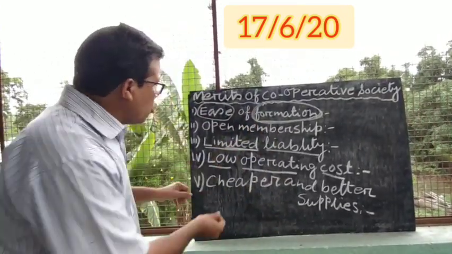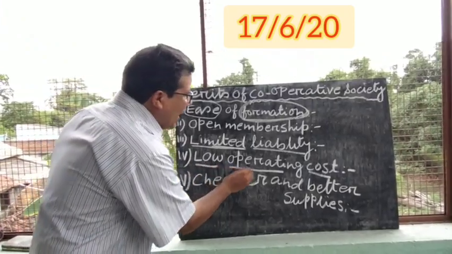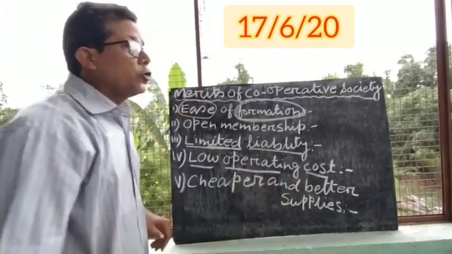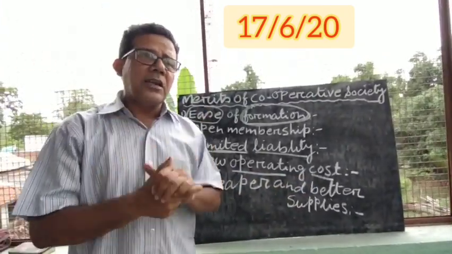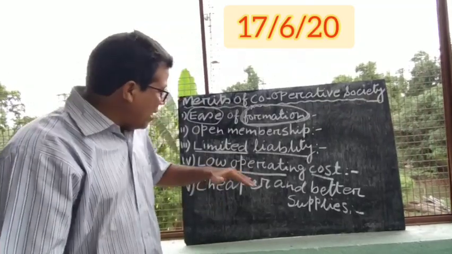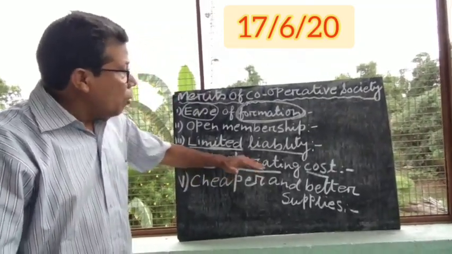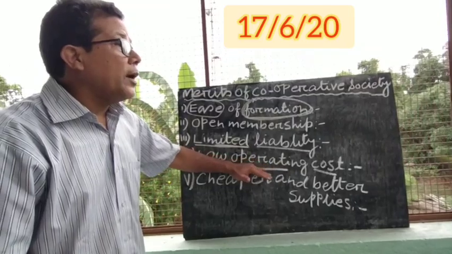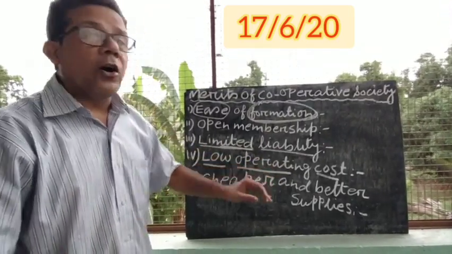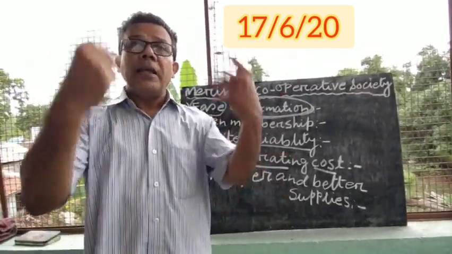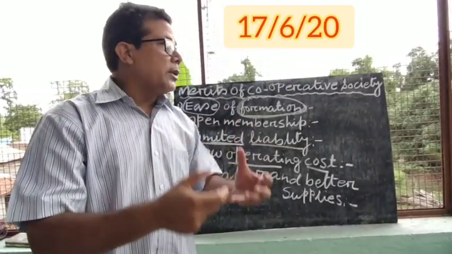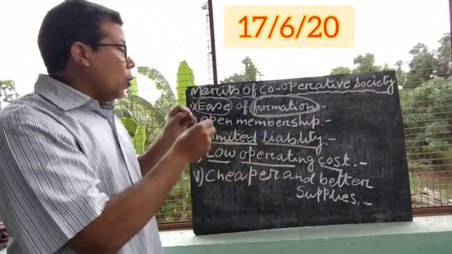So in a cooperative society, why is their operating cost low? You please understand it very carefully. Why is the operating cost low? Because in cooperative society, what is happening? The office bearers, those who are managing the business, they are basically doing it honorarily.